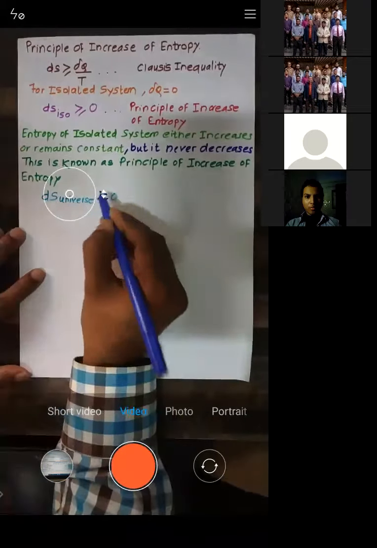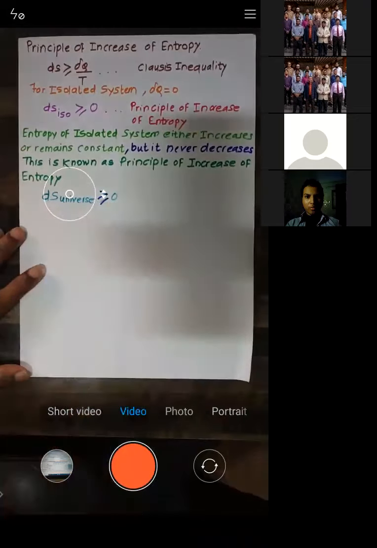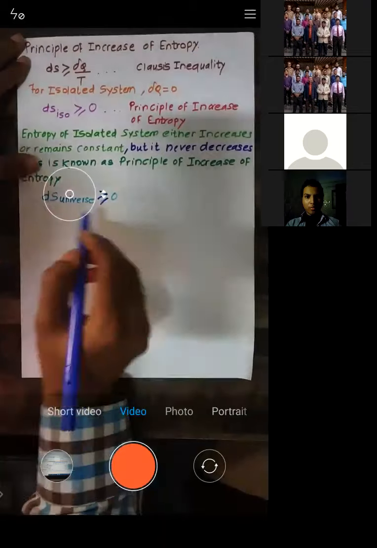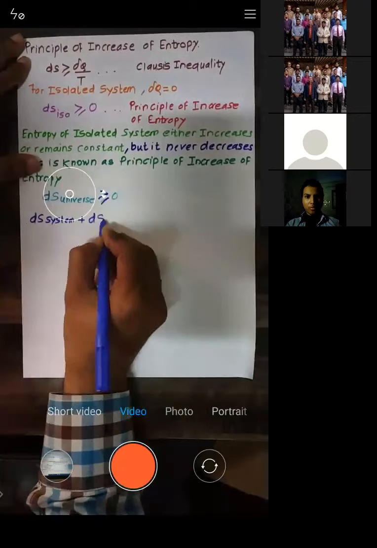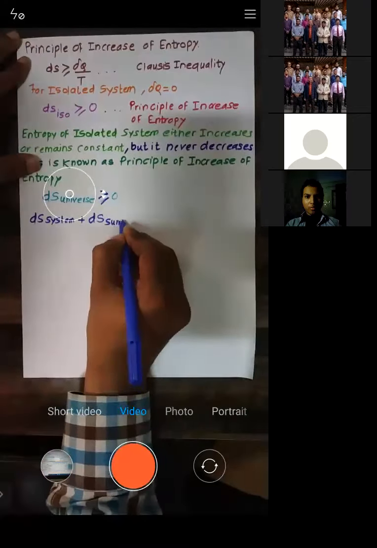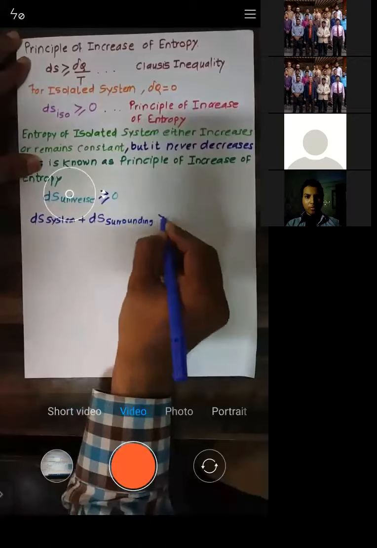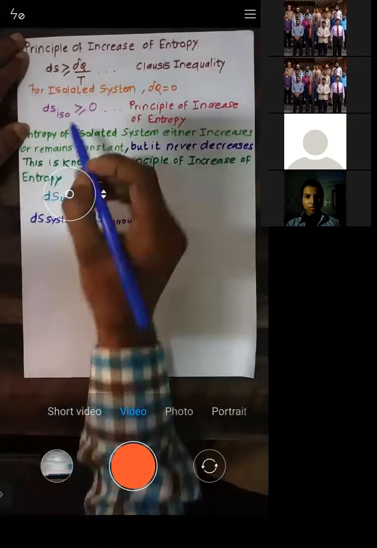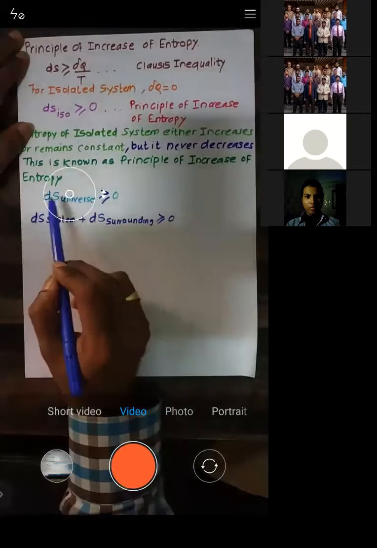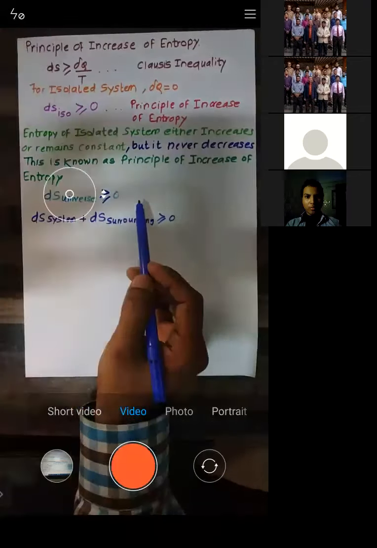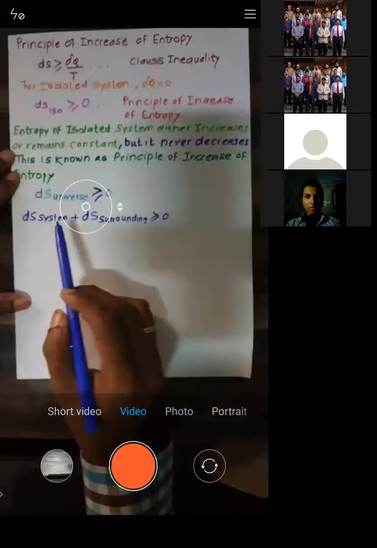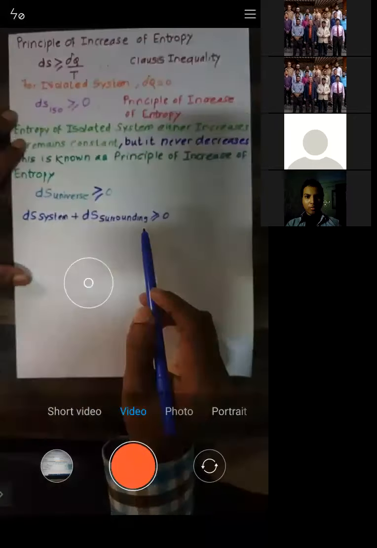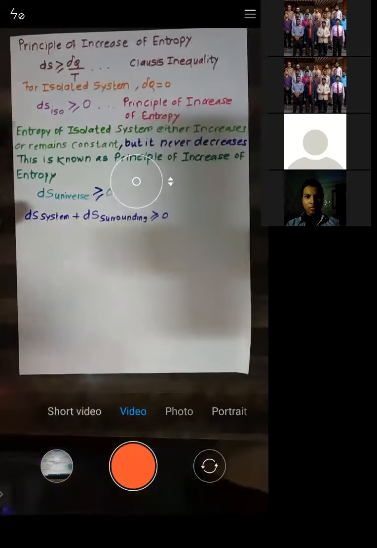Again, the universe is composed of the system and the surrounding, so the change in entropy of the system plus the change in entropy of the surrounding is greater than or equal to 0.